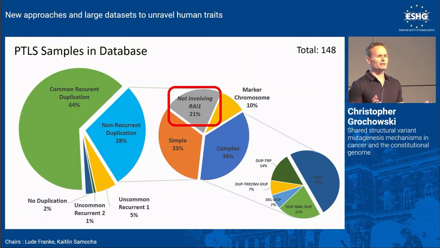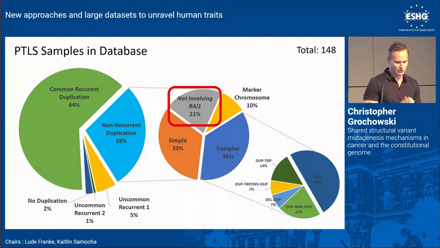And so as you can see here, in our MECP2 duplication cohort, we have a very diverse set of structural variants. But what I really wanted to focus on, which is a really interesting part of our study right now, is copy number gains that are near the gene RAI1 but don't actually cover it, that were diagnosed with Potocki-Lupski syndrome. Our question was, do they actually have Potocki-Lupski syndrome?